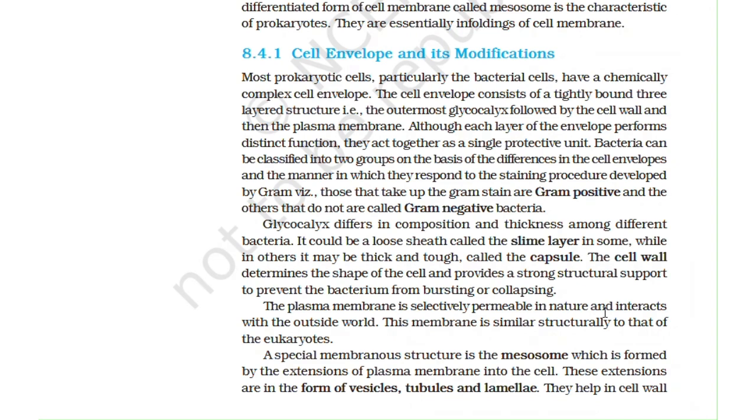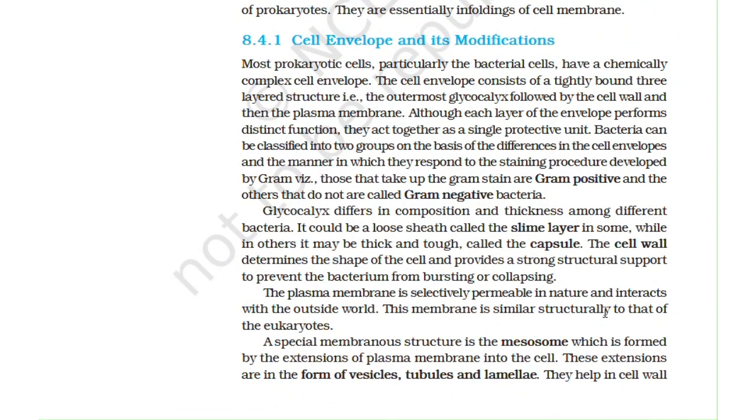The cell wall determines the shape of the cell and provides a strong structural support to prevent the bacterium from bursting or collapsing. The plasma membrane is selectively permeable in nature and interacts with the outside world. This membrane is similar structurally to that of the eukaryotes. A special membrane structure is the mesosome, which is formed by the extensions of plasma membrane into the cell.